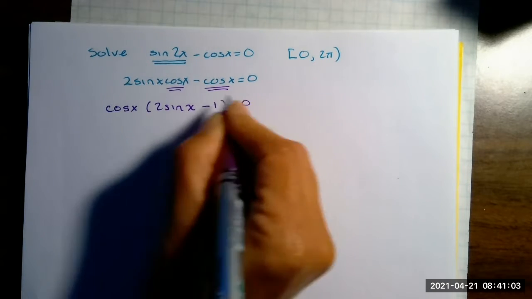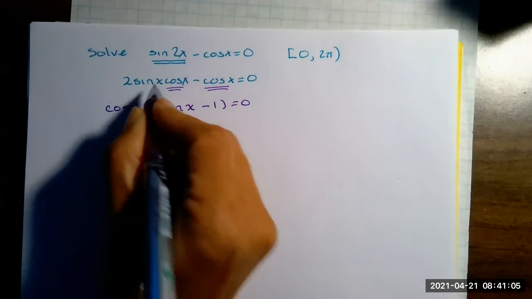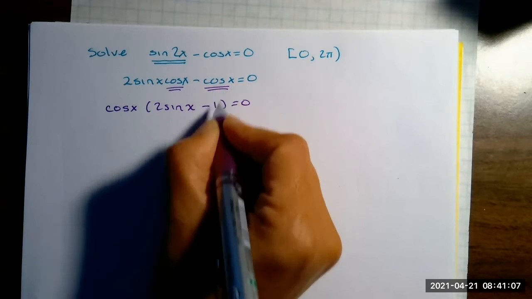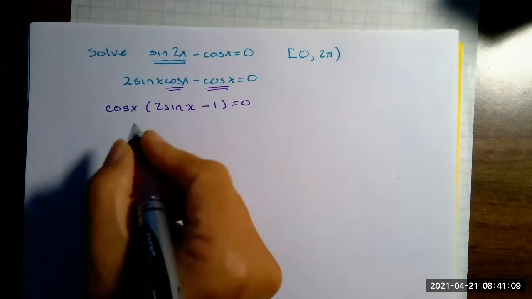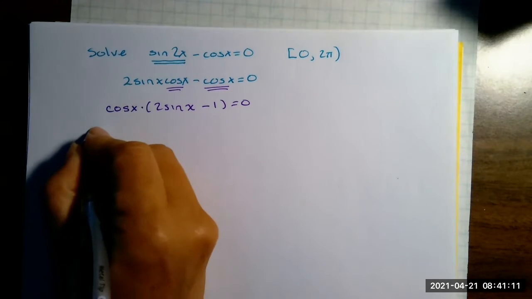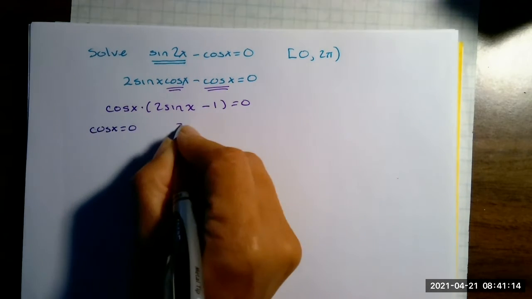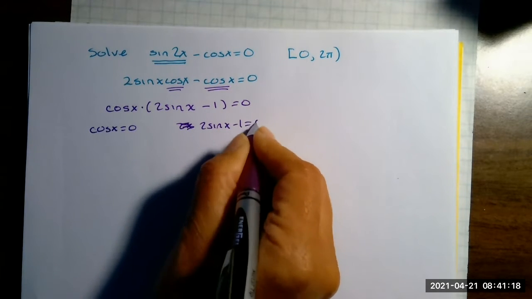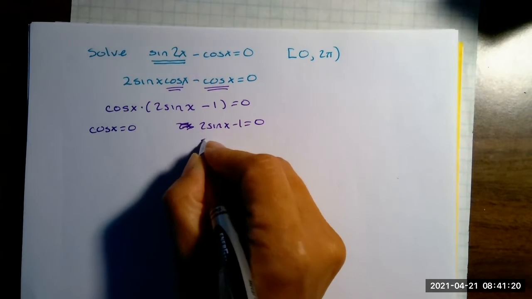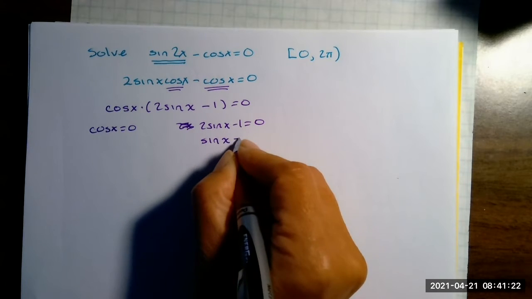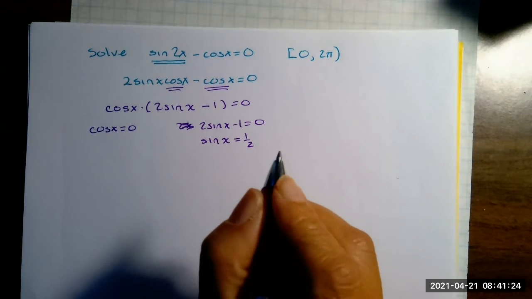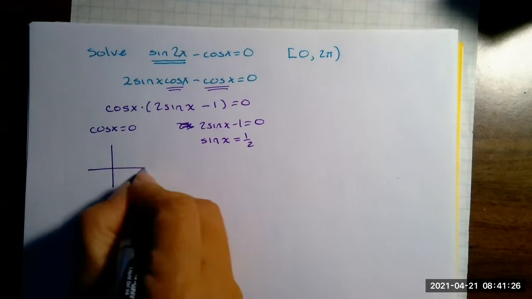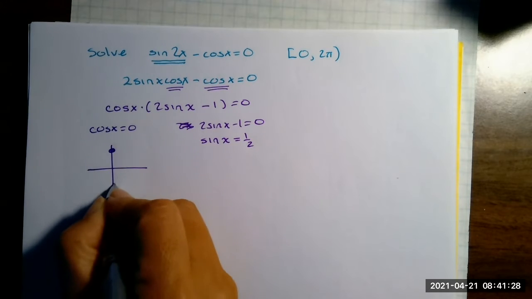If I divide out a cosine x, I'm going to be left with just this. And if I divide that out, I'm going to be left with a 1. So now I'm going to use the zero product property. Let's isolate the trig function. So we end up with that. So I know cosine is 0 here and here.